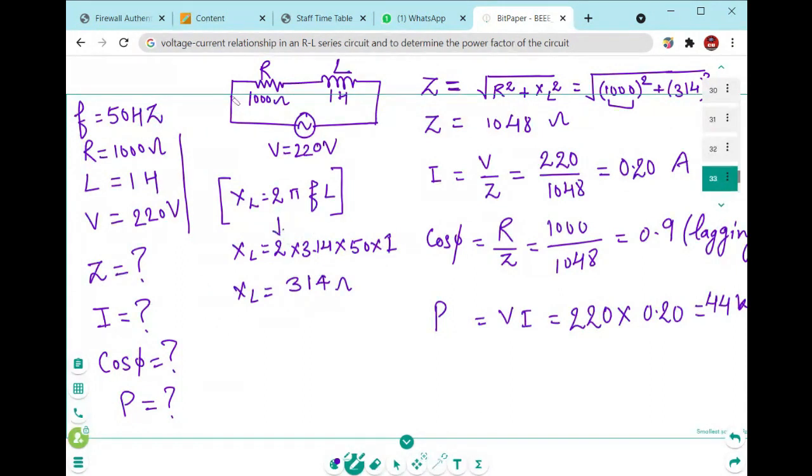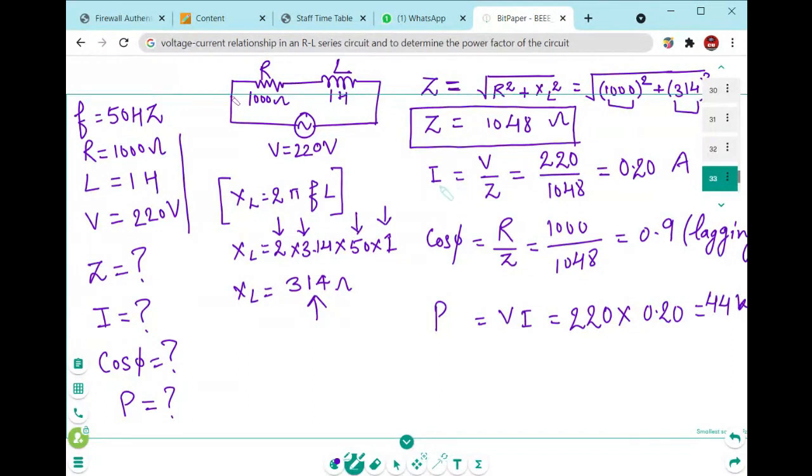So we will put the values of pi and frequency, and the inductor value is 1 Henry. We will calculate the XL value to be 314 ohm, and we will put that XL value right here. And when we solve this equation, we will get the impedance value of 1048 ohm.